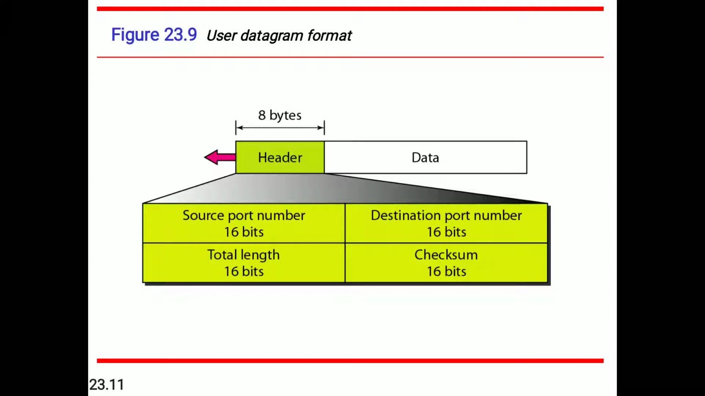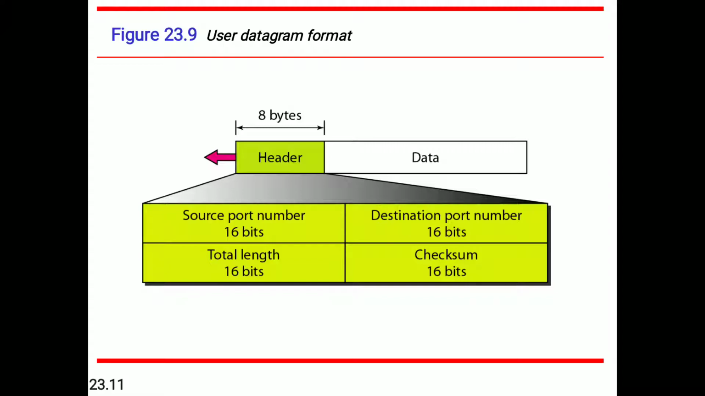Total length. This is a 16-bit field that defines the total length of the user datagram, header plus data. The 16 bits can define a total length of 0 to 65,535 bytes. However, the total length needs to be much less because the UDP user datagram is stored in an IP datagram with a total length of 65,535 bytes.